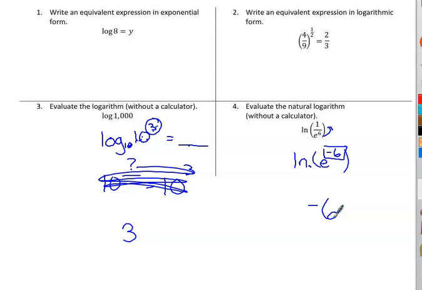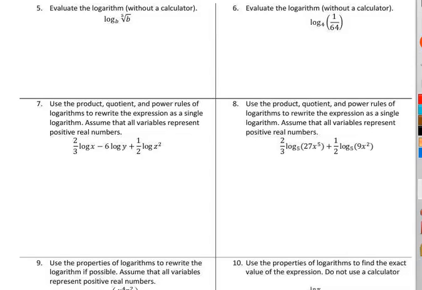And let's move on to number 5. So we want to evaluate this log without a calculator, but I'm going to rewrite this as a power. So log base b of b to the, well, that would be a 1/5 power, because that's a root. A root is always the root over the denominator of the power. If these two are the same, there's our answer. So 1/5 would be the answer to this problem.